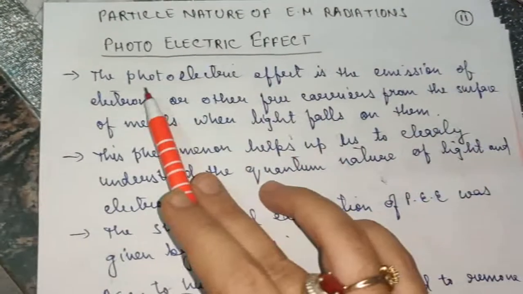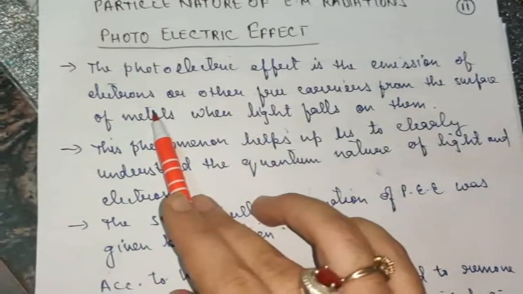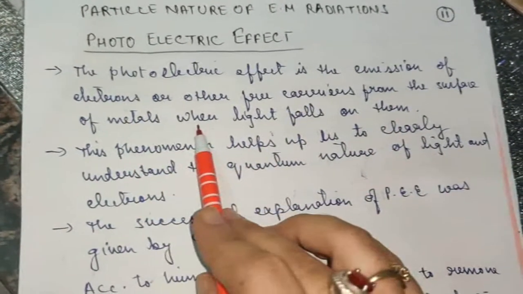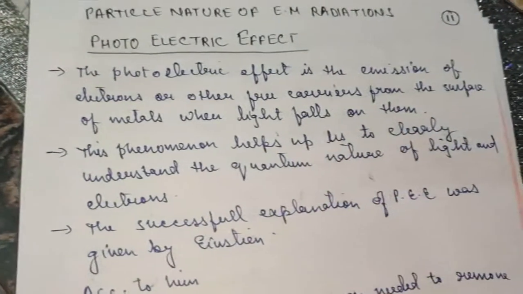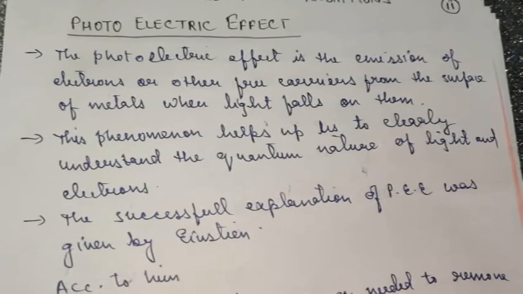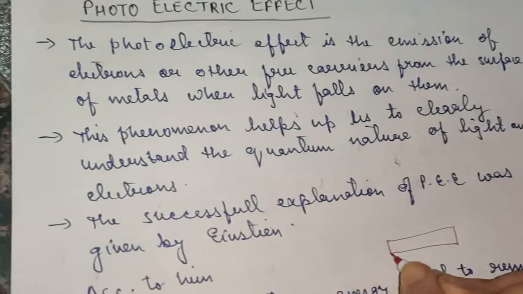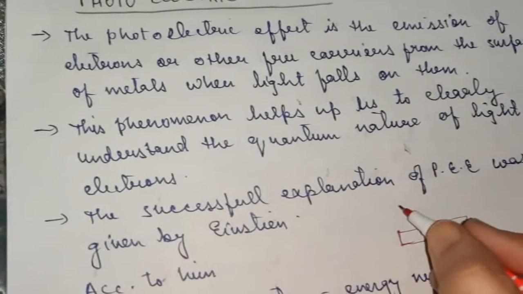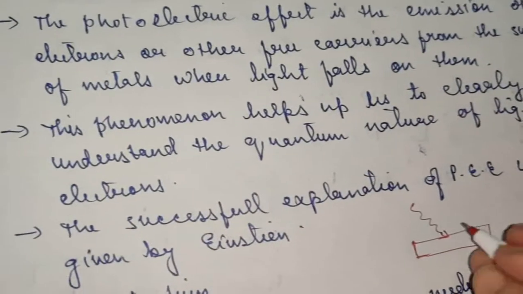Photoelectric effect is the emission of electrons or other free carriers from the surface of metals when light falls on them. So whenever light falls on a metal surface, it leads to ejection of electrons. Suppose this is a metal surface where light is striking it. What will happen?